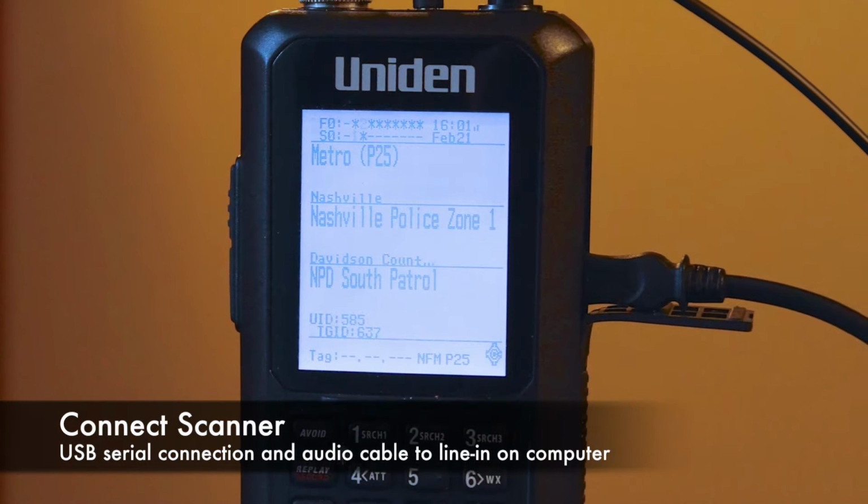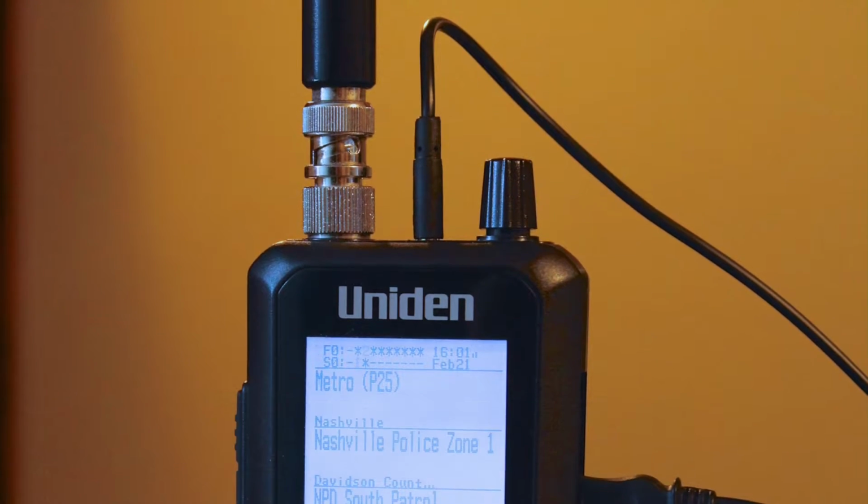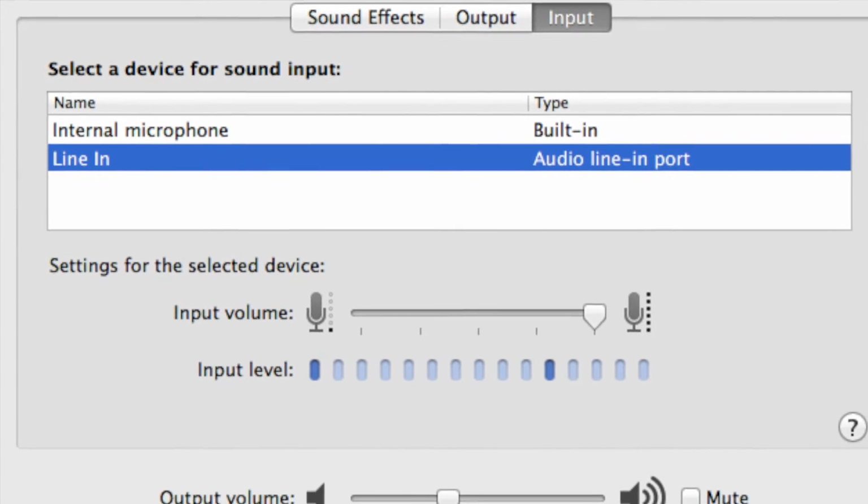Connect your scanner to the computer in serial mode. To stream audio, connect an audio cable from the scanner to the audio in on the computer. Configure your sound settings so the audio input is the audio from the scanner.